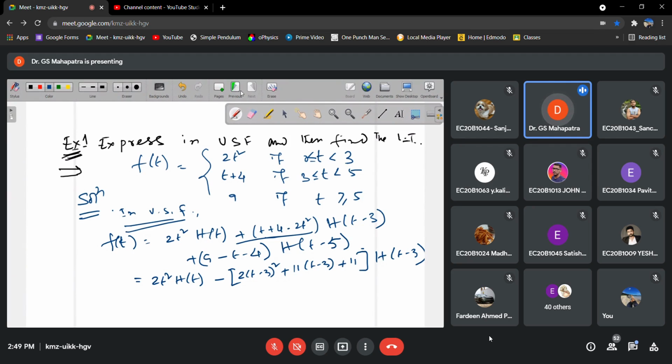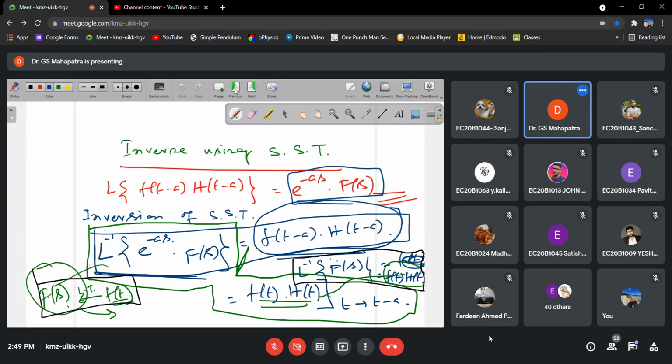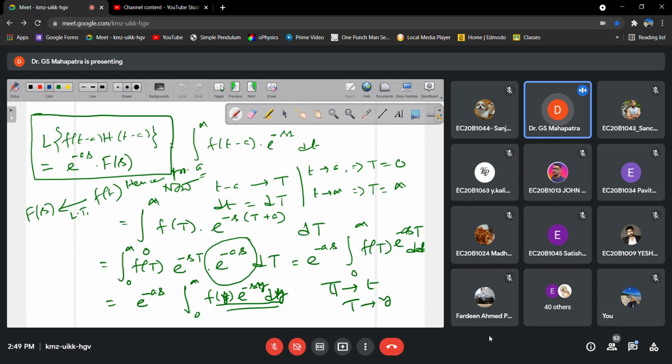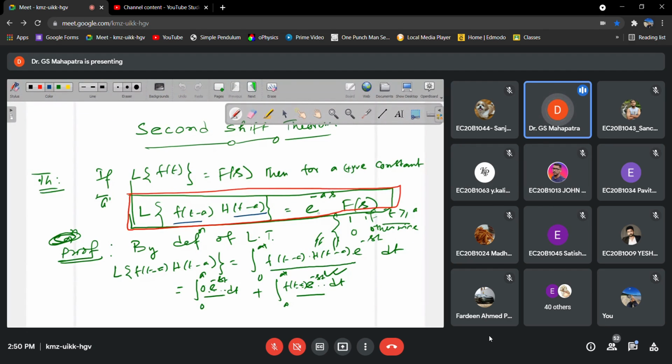Now you understood, I think. This is f of t minus 3. If the Heaviside function is t minus 3, the function also should be written in terms of t minus 3, so that we can directly use the second shift theorem, SST, to find the Laplace transform of the given function.